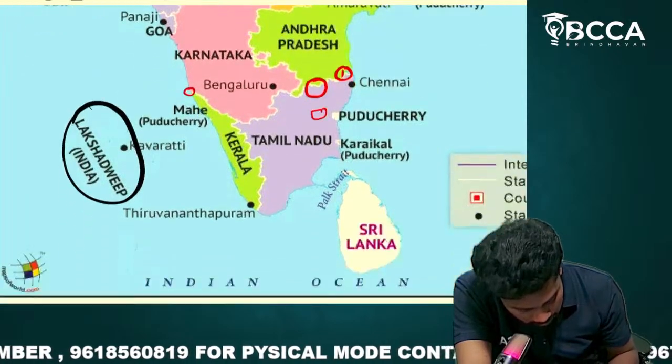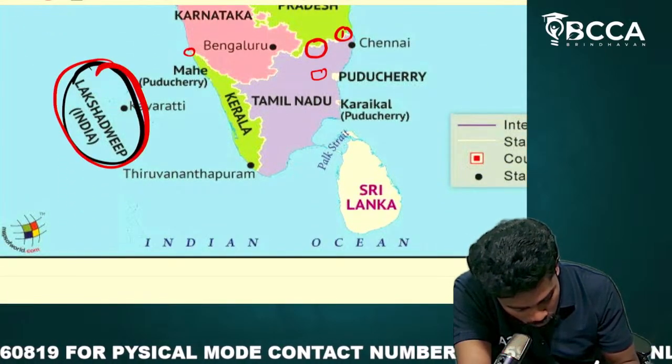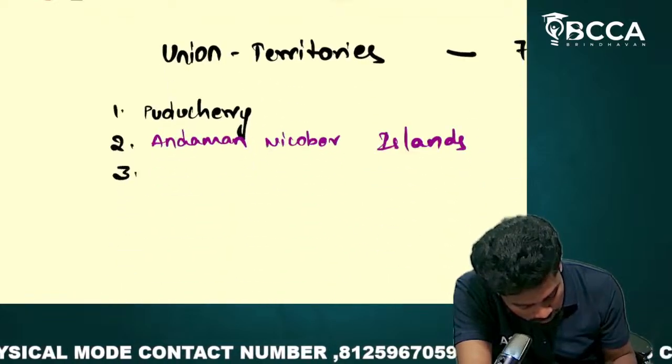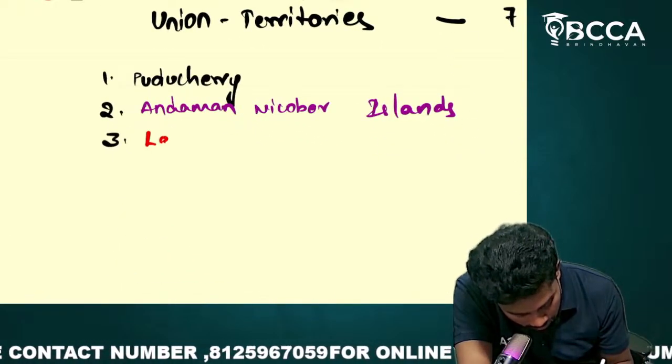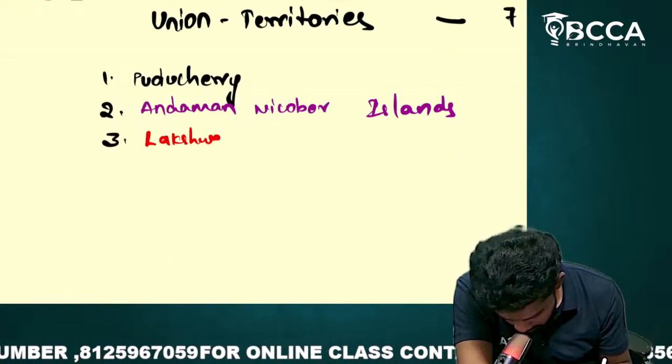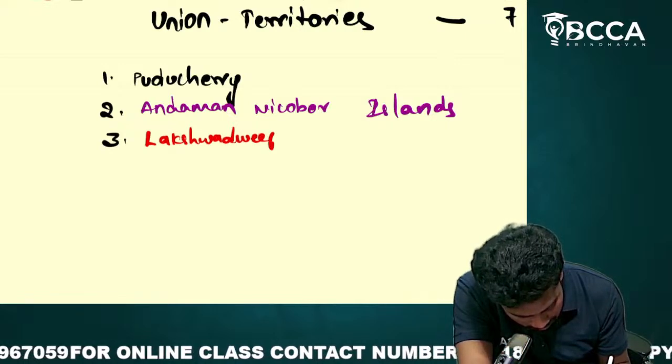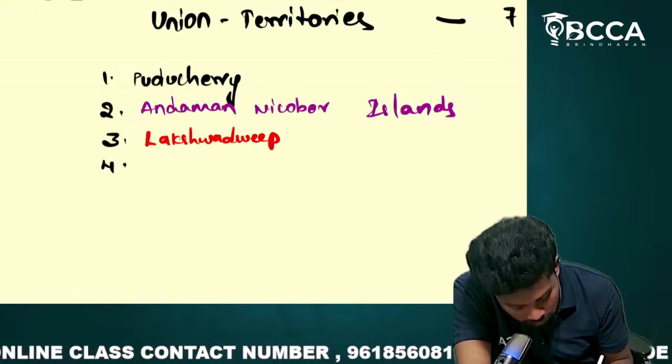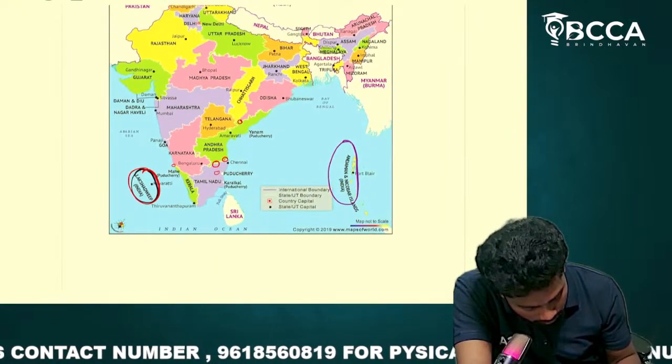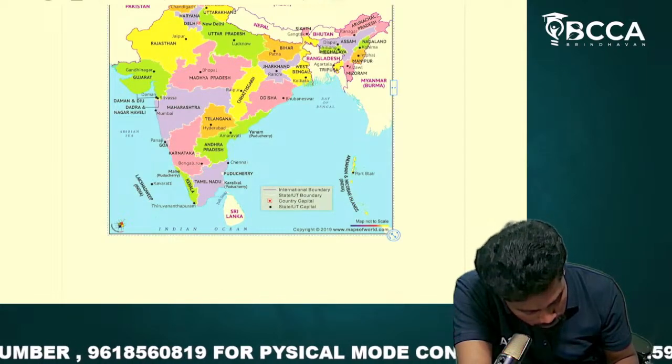Towards the Arabian Sea, there is Lakshadweep. This is also a union territory. Andaman Nicobar Islands, Lakshadweep, Puducherry.